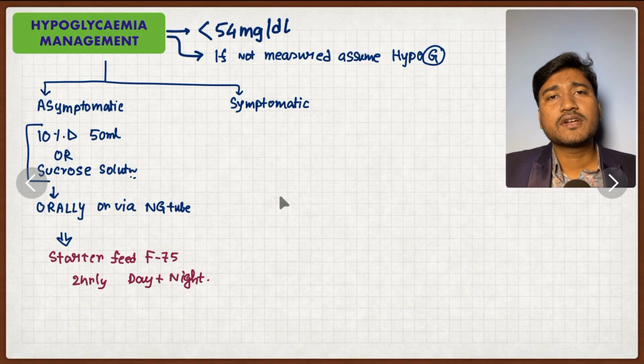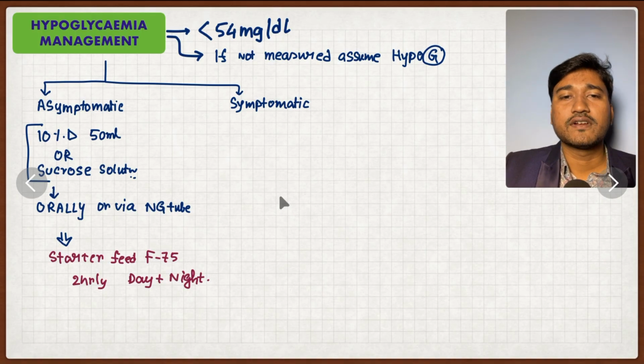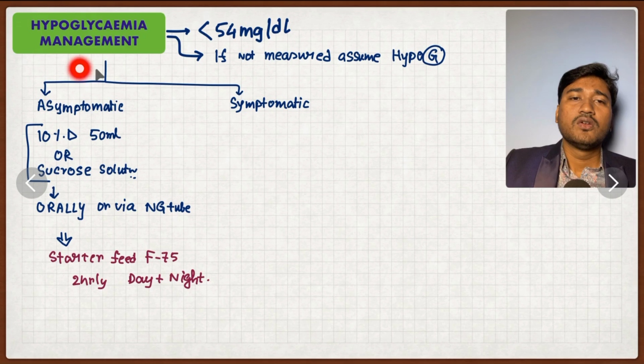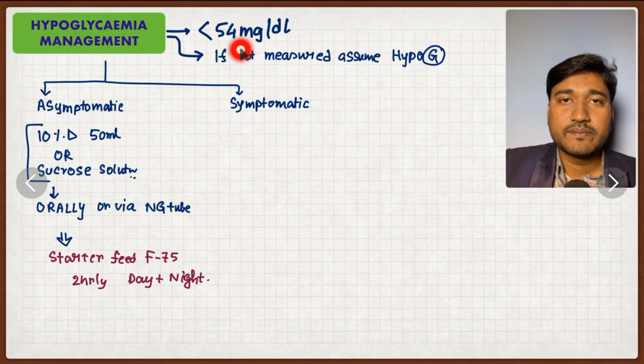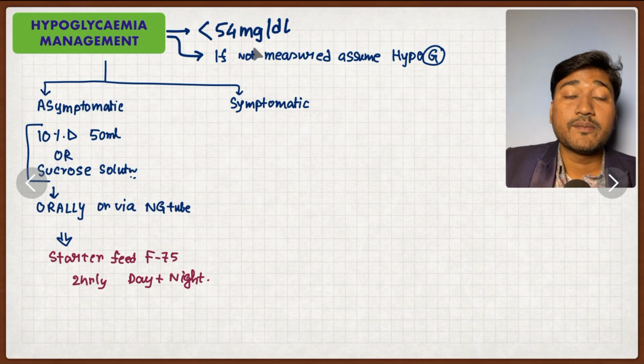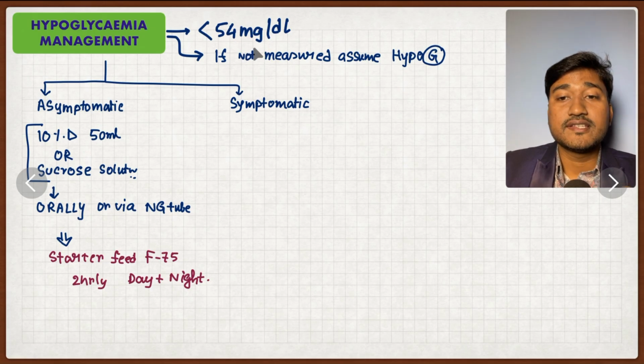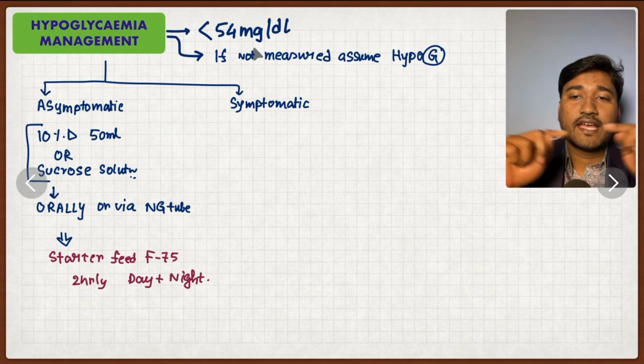So what is hypoglycemia and how will you manage hypoglycemia in this child? Very important. Look, by definition, hypoglycemia means less than 54 mg per dl. That is the CBG. You have to measure all these SAM babies with a CBG strip. With the CBG strip you have to prick and take blood.